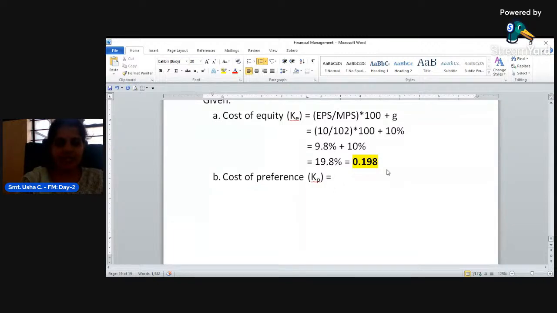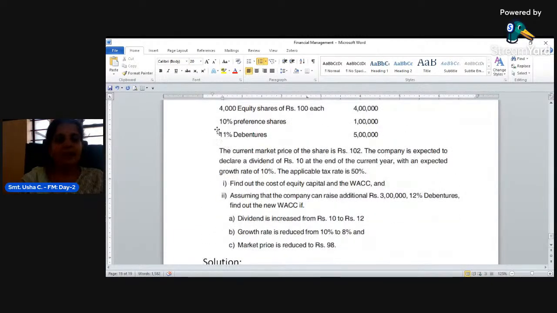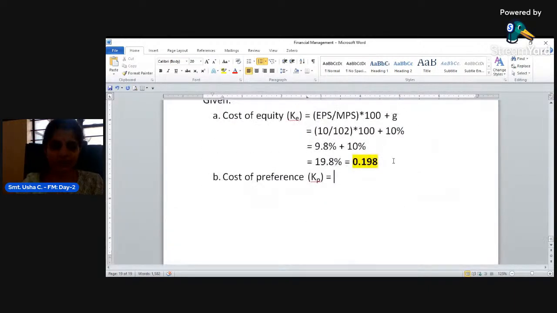If the rate of preference is given, we can directly take that. Look at here, 10% preference share. There must be a fixed rate of preference share, right? So this is a 10% preference share, the cost of preference is 10%, or you can directly take it as 0.1. Next is cost of debenture.